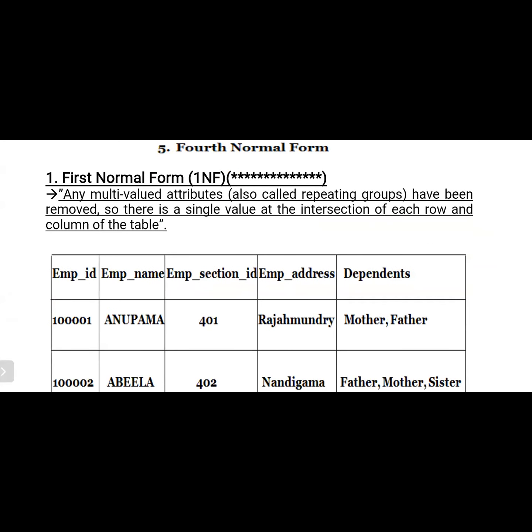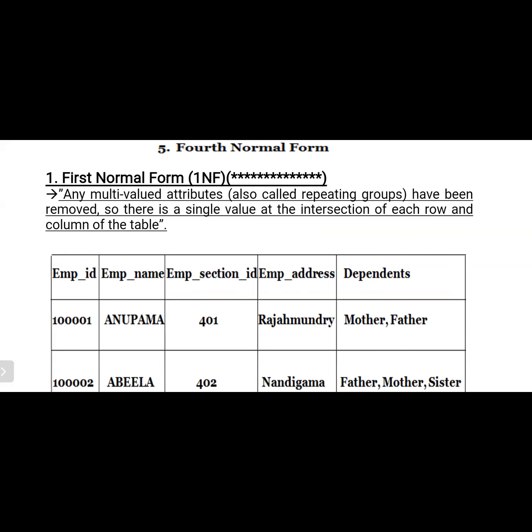First of all, let us see what the first normal form is. First normal form is very easy from the exam point of view. We do not have any struggle to remember this; we can easily remember it. So please try to understand. Any multi-valued attributes have to be removed, so there is a single value at the intersection of each row and column of the table.